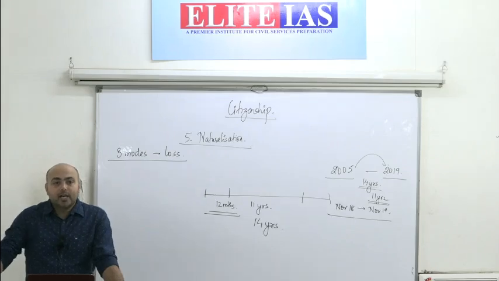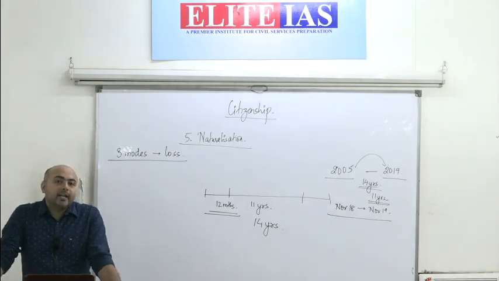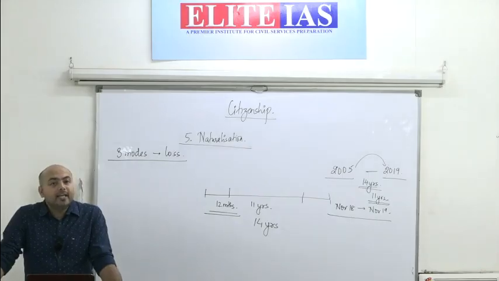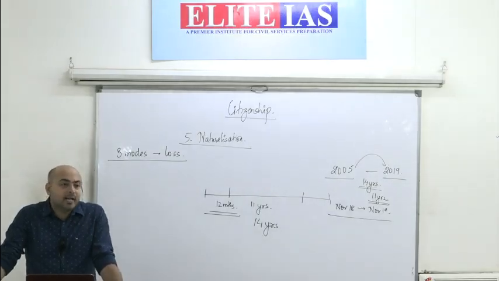Clear? An example of it is M.F. Hussain. Going back around 10 years, M.F. Hussain, who was an Indian citizen, got the citizenship of a country in the Middle East. He did not voluntarily give up citizenship of India, but he had applied for citizenship of that country and voluntarily accepted it.